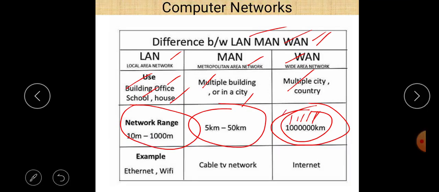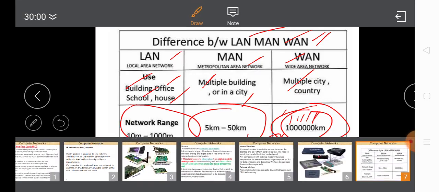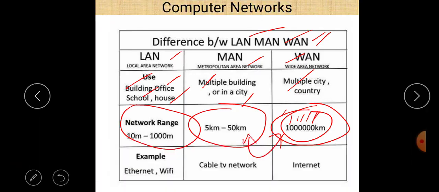Now one question is raised in our mind: between these two, what could we use, MAN or WAN? It is basically the practical aspects. Between 10 to 1000 meters, within 1 kilometer, you can easily use LAN.